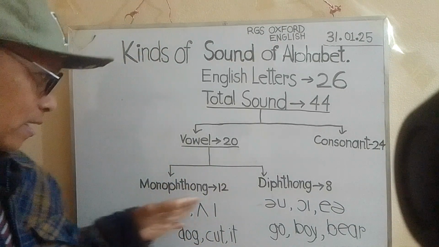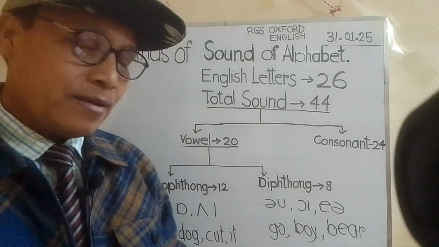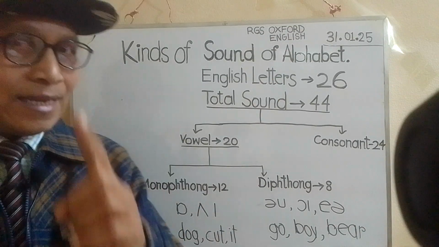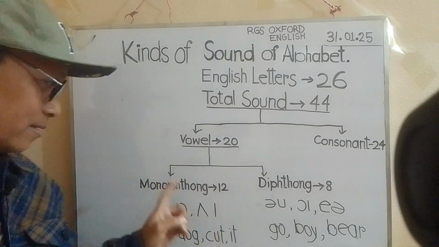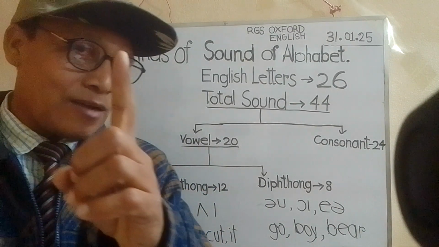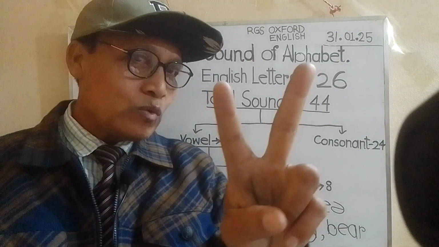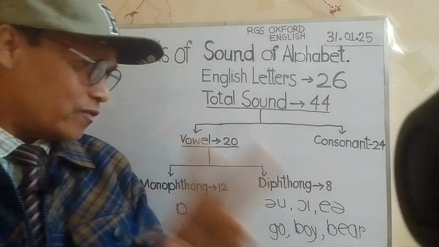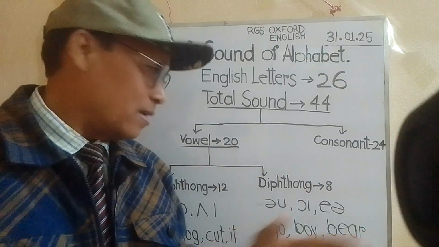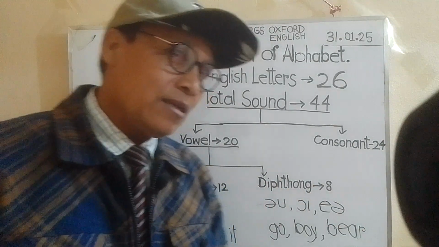And what is monophthong and what is diphthong? The monophthong means single sound. I mean one sound. And the diphthong, two sounds. Double sounds. This is diphthong. And you see the example here.